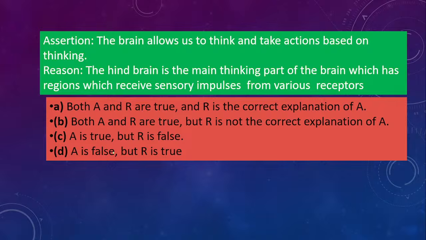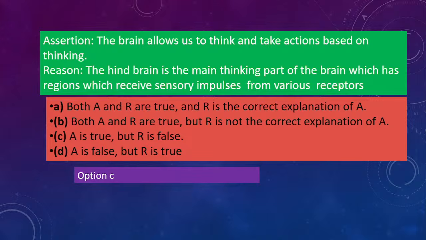Next one, assertion: the brain allows us to think and take actions based on thinking. And reason: the hindbrain is the main thinking part of the brain, which is the region that receives sensory impulses from various receptors. So tell me what will be the correct answer. First see whether each statement is correct or wrong. Is the hindbrain the main thinking part of the brain? Okay, you are going for C, A is true, R is false. Yes, very good. The first part is correct.